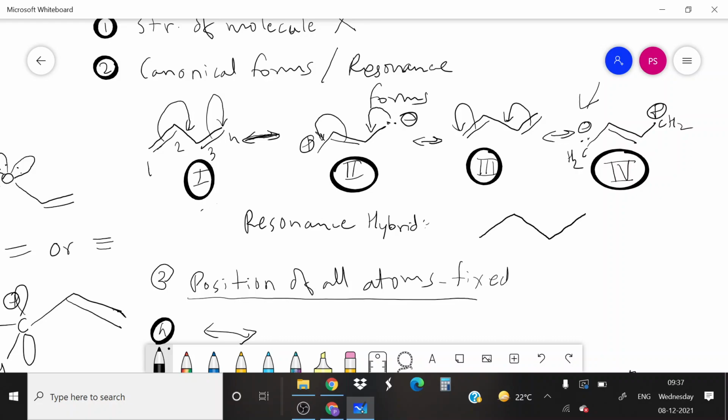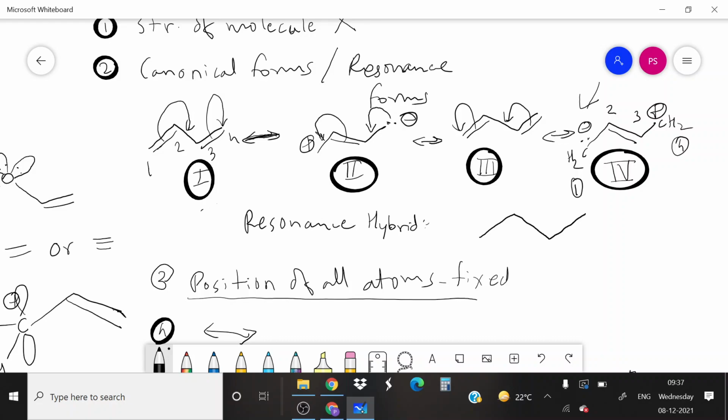But look at structure number 2 and structure number 4. In these, the double bond is present between second and third carbon, and single bonds are present between first and second and third and fourth carbon.